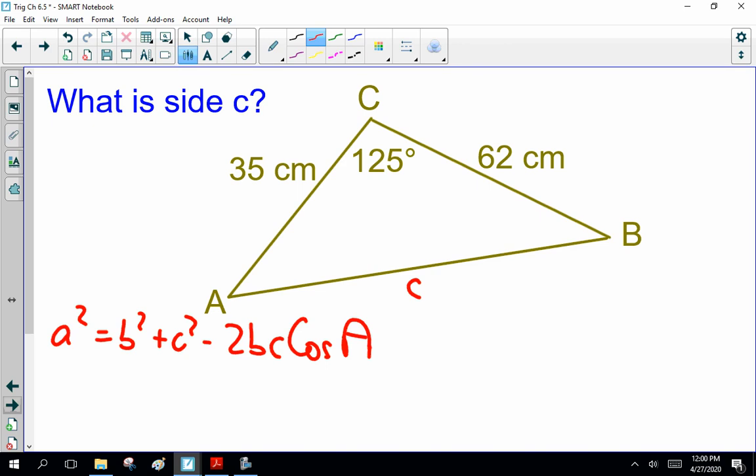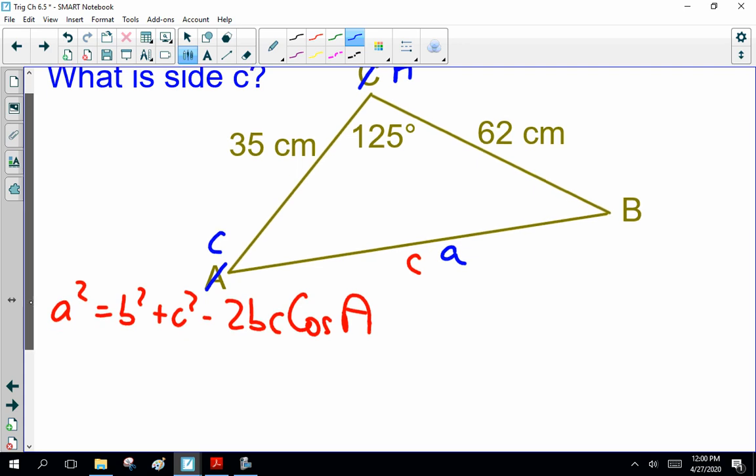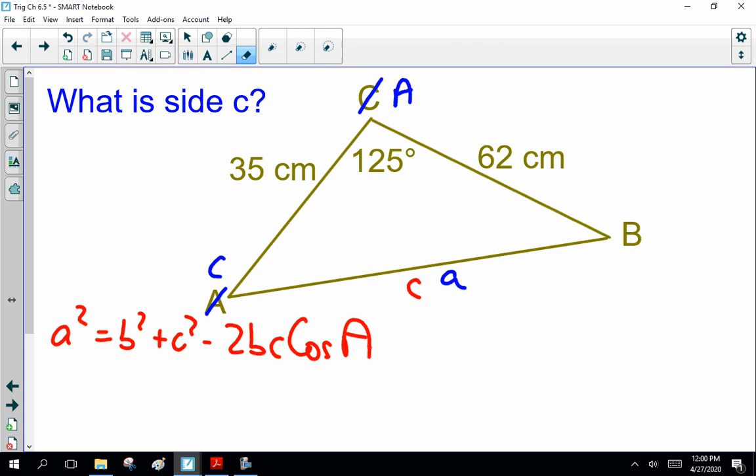What are we going to do? Honestly, you can change this to A, make this side A, call this C, whatever, or you can rewrite the formula. I'd suggest rewriting the formula because we're looking for side C, because of course, here on in, I'm not going to give you ABC.